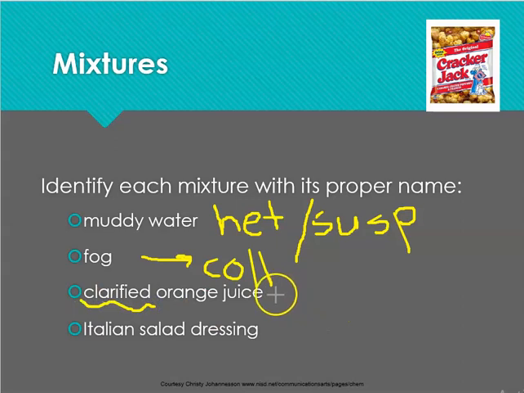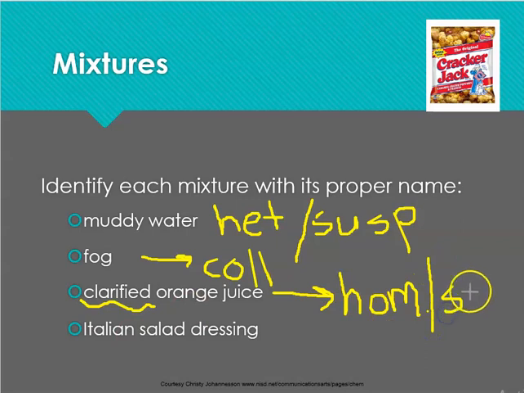Clarified means without pulp, so it's already filtered out. So clarified orange juice is a homogeneous mixture. It's just like the picture that we saw with the apple juice. We do not know where the water starts and where the orange pulp starts. Everything is mixed very, very well. So homogeneous, it's called a solution.